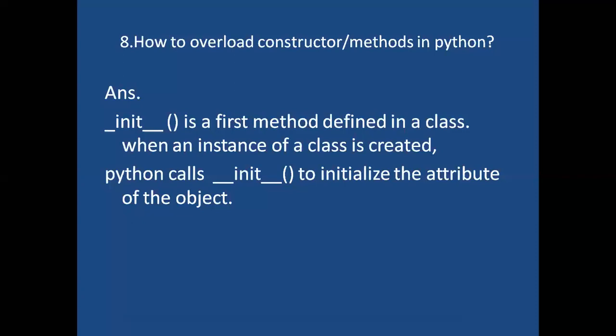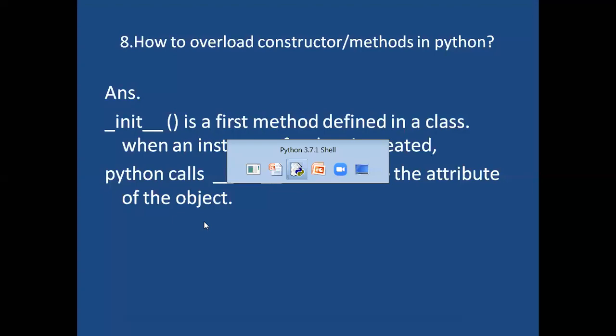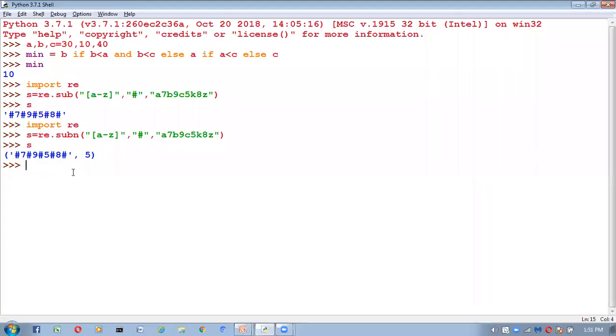So now, observe very carefully. I will take an example like this. Class employee I'm taking. Inside this I'm taking one constructor, def underscore init underscore.